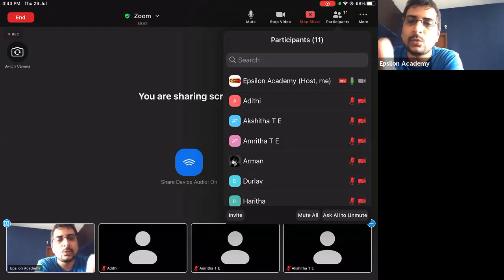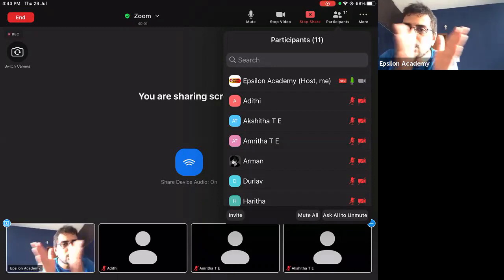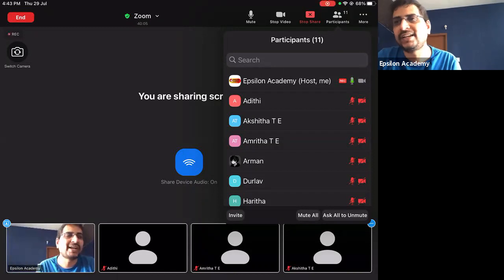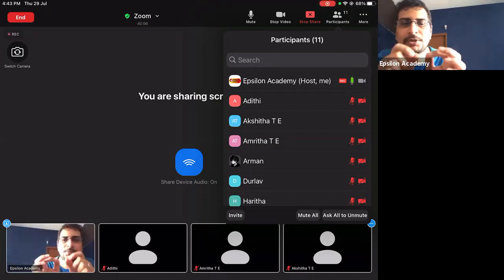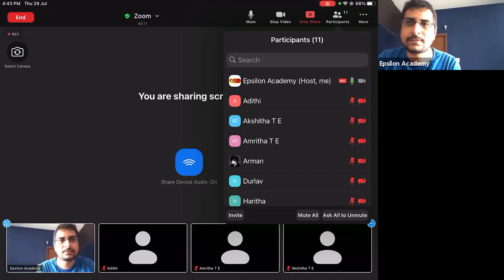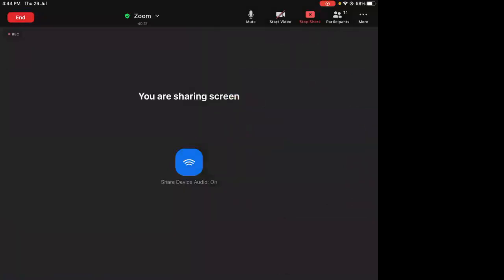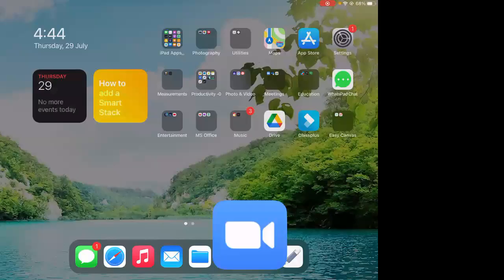A phenomenon where white light is split into 7 constituent colors is called dispersion of white light. That is why the heading is dispersion by glass prism. Am I clear, guys? Yes, sir. So please write down the heading now. Dispersion through a glass prism.